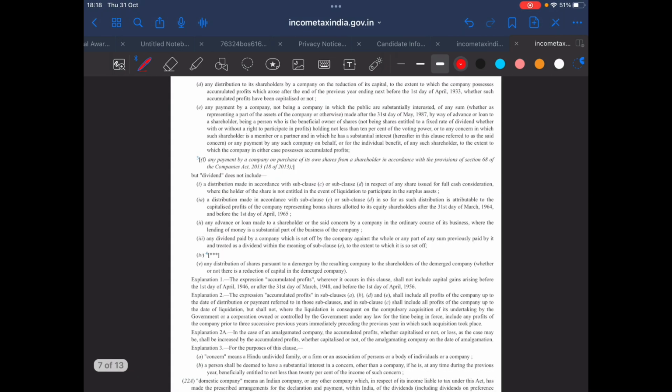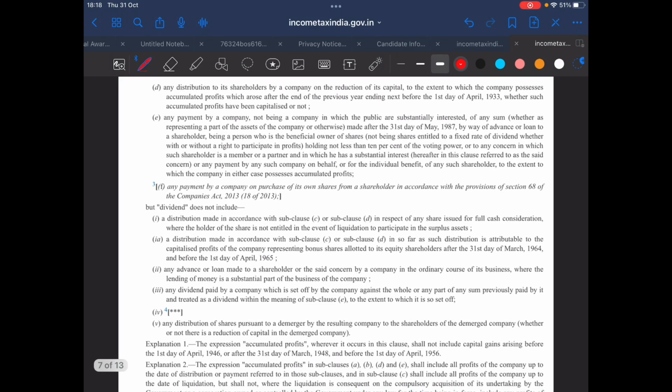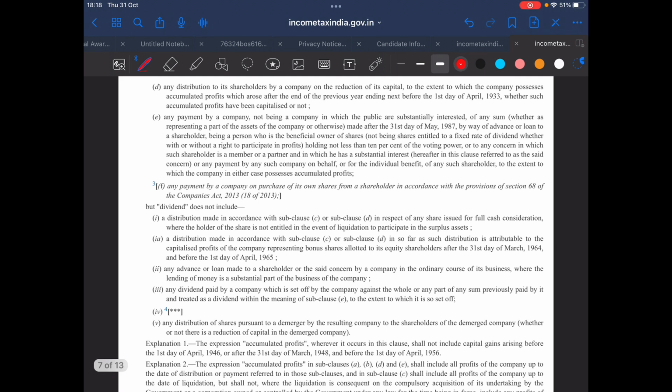Moving to the next section, that is 2(22)(d). Any distribution to its shareholder by the company on the reduction of its capital, to the extent to which the company possesses accumulated profit which arose after the end of the previous year ending next before the 1st day of April 1933, whether such accumulated profit has been capitalized or not.